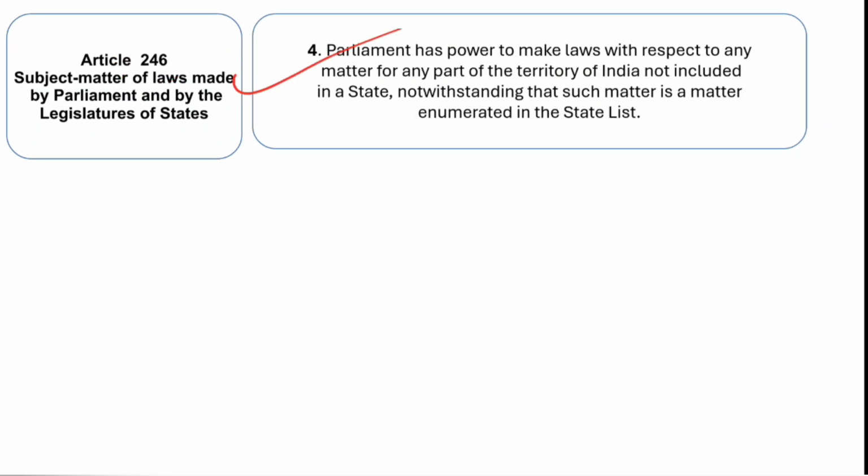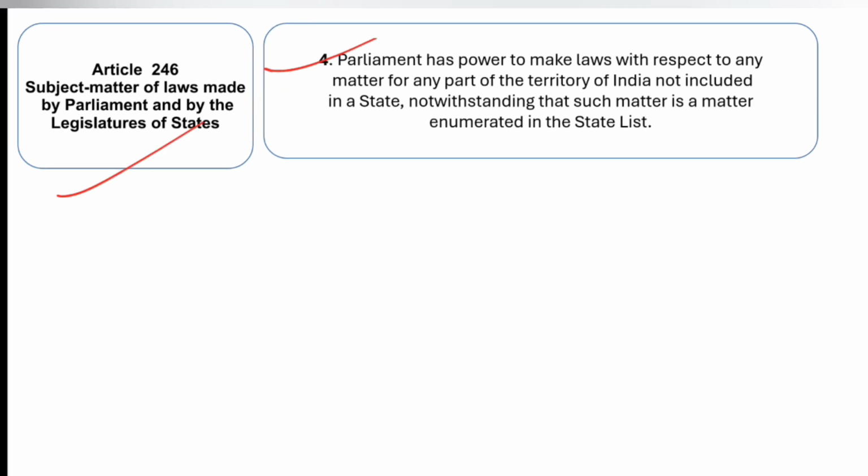Sub-article 4 also is there, and it says that the parliament has power to make laws with respect to any matter for any part of the territory of India not included in a state, notwithstanding such matter is a matter enumerated in the state list. So it says that the parliament shall always have power to make laws with respect to any matter, any territory which is not part of any state in the country. So if the territory is not part of any state, then with regard to those territories, the parliament has power to make laws, even if the subject matter on which the parliament is making the law falls under the state list.